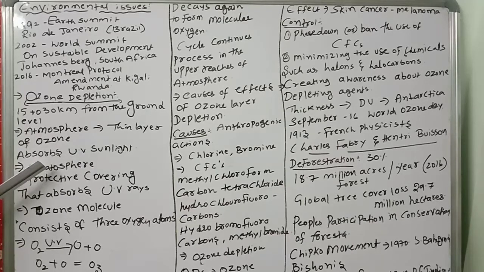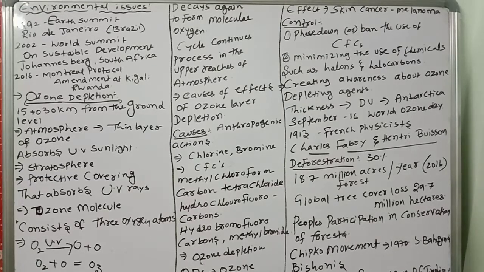Next, ozone is found in the layer of the atmosphere called the stratosphere. Among the layers of the atmosphere, such as the stratosphere and ionosphere, we find the ozone layer in the stratosphere. It acts as a protecting covering. So the ozone layer is a protecting covering that absorbs the harmful UV rays, as you know very well. The ozone molecule is O3. That point you have to remember. The main function of ozone is to absorb the UV rays and protect us from them.